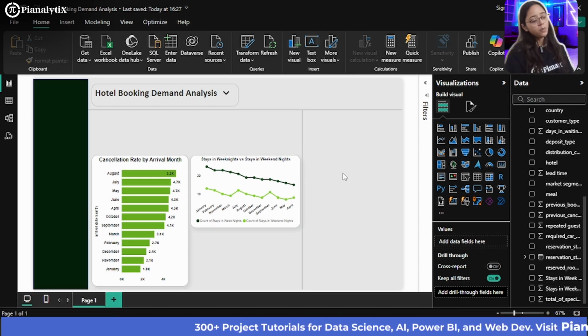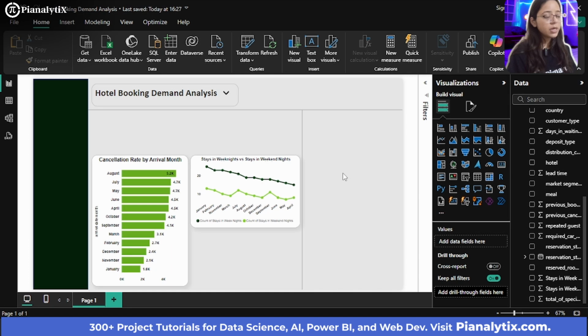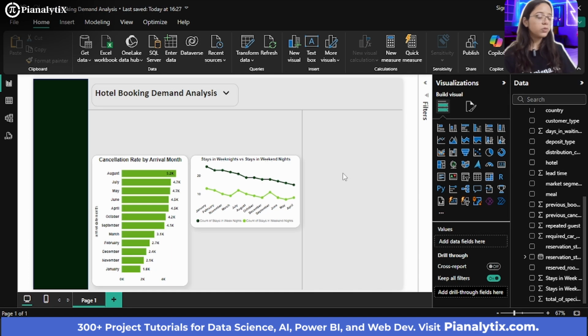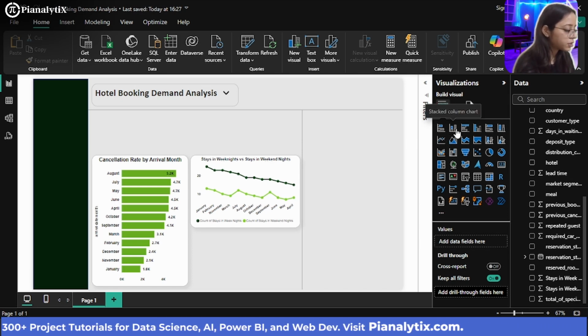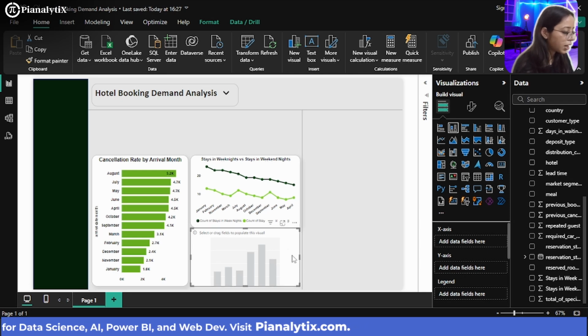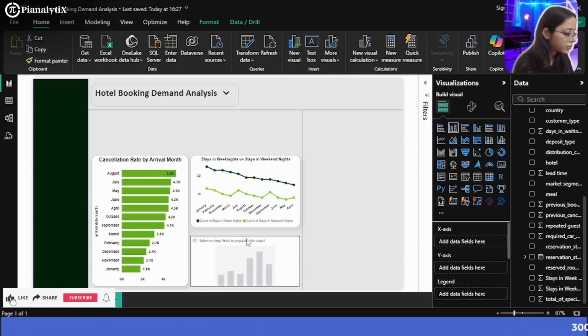So with this, we complete the second visualization. Now what we will do is we will show you another visualization, which is the cancellation rate by the market segment, repetitive guests by country, and the cancellation rate moving forward for other metrics also. So now what we are going to do is we are going to select column chart first, start column chart, and we're going to resize it.